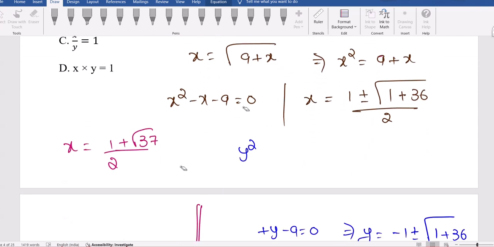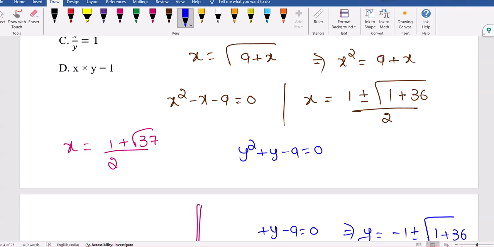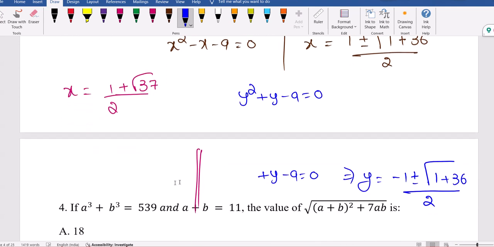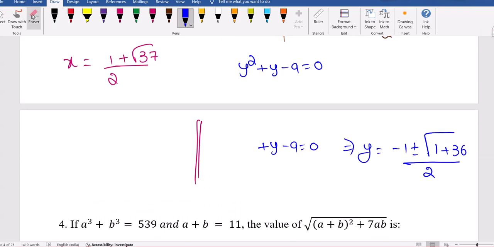Now if you solve in a similar way, you will get y square plus y minus 9 equal to 0. So you get y in this fashion: minus 1 plus or minus root 37, all over 2. Here we don't allow the negative part, because y is a square root of something, so only a positive value is allowed. So we'll take y here as minus 1 plus root 37 divided by 2.